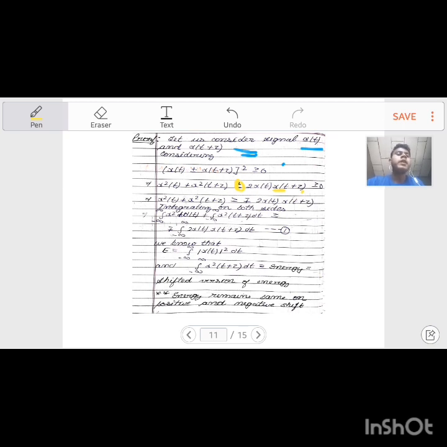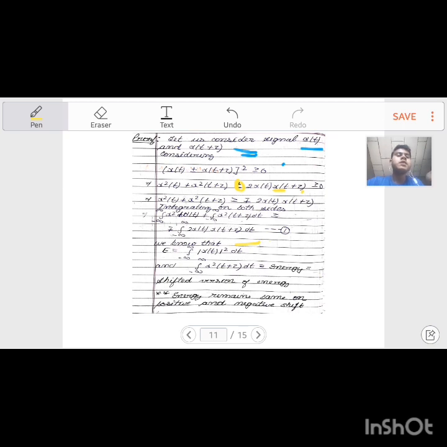Now I am taking the integration on both sides, between the limits minus infinity to infinity. What I get is the integral of x square(t) dt plus the integral of x square(t+tau) dt greater than or equal to minus-plus the integral from minus infinity to infinity of 2 x(t) x(t+tau) dt. Mark this equation as 1.